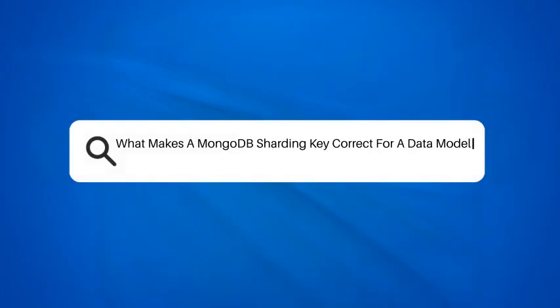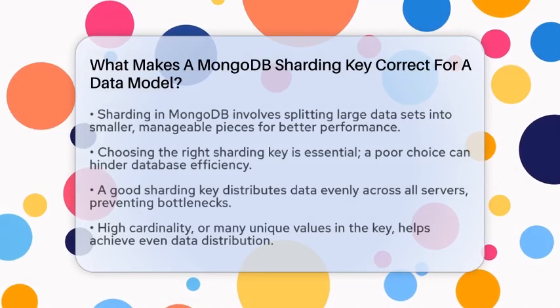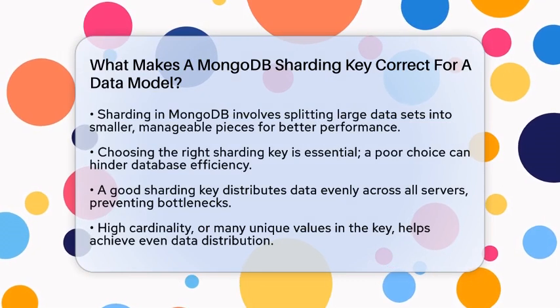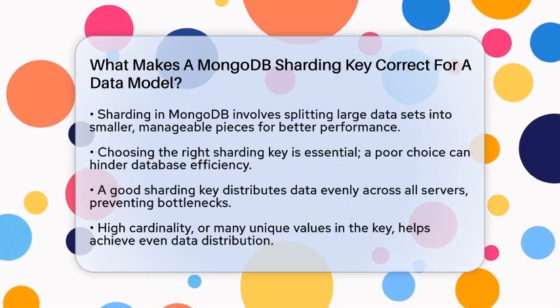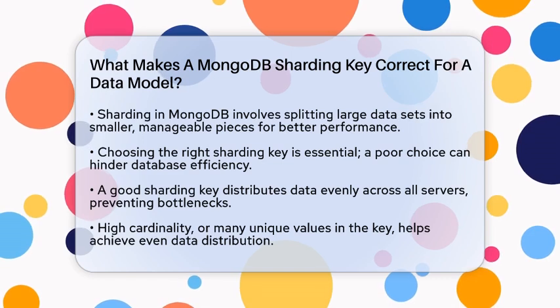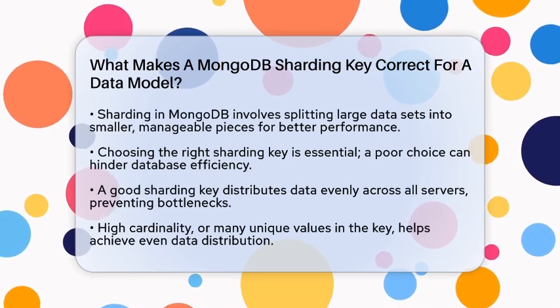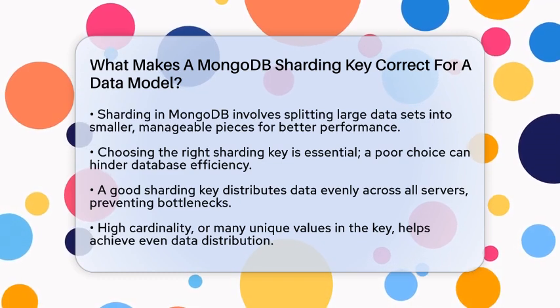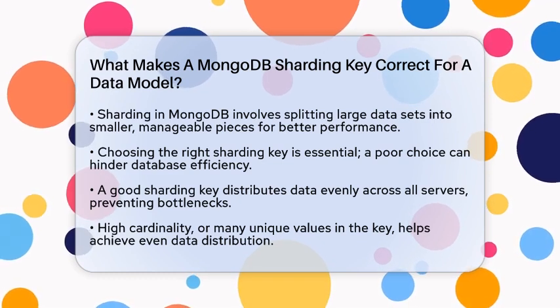What makes a MongoDB sharding key correct for a data model? Imagine trying to split a big pile of data into smaller pieces so it's easier to manage and faster to access. That's what sharding does in MongoDB. But choosing the right sharding key is like picking the perfect puzzle piece. It can make or break your database's performance.